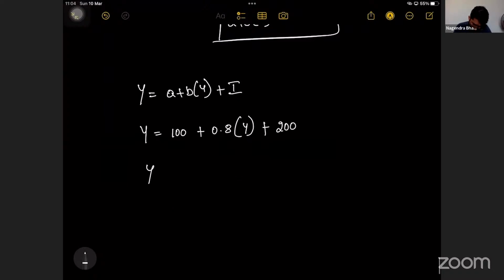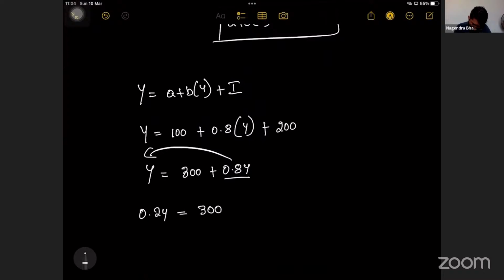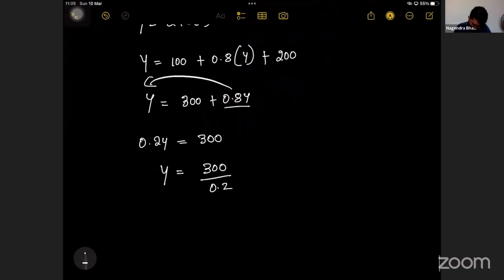So Y is equal to 300 plus 0.8Y. I'll bring 0.8Y to this side: 0.2Y is equal to 300. So Y is equal to 300 divided by 0.2. Answer, Y is equal to 1,500.